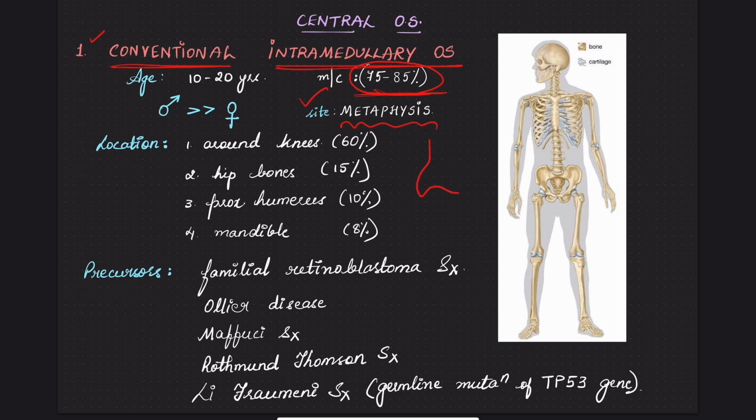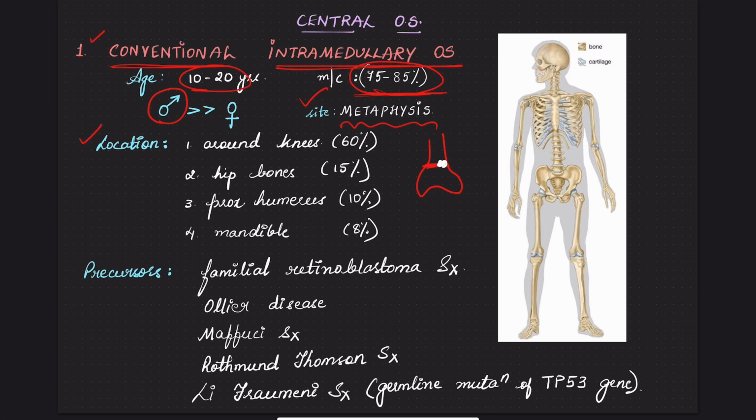For example, this is a long bone, this is a metaphyseal plate. The tumor arises from the metaphysis and it does not cross the epiphysis. The most common age group affected is 10 to 20 years. Younger people are affected by the conventional variety, and males are affected more than females.